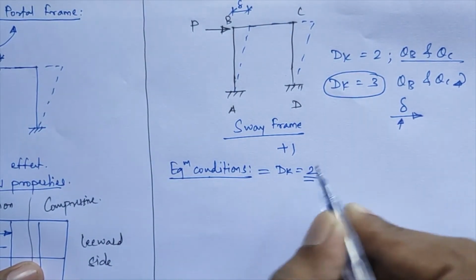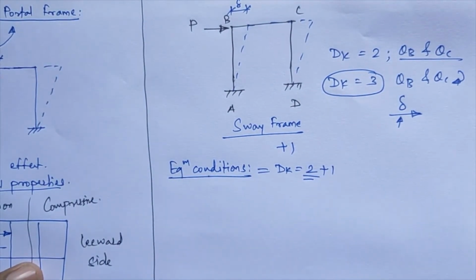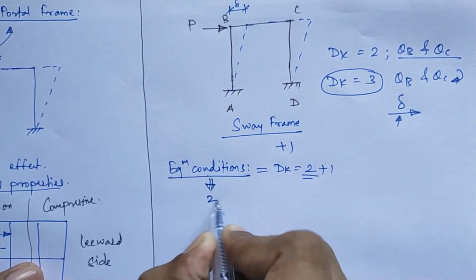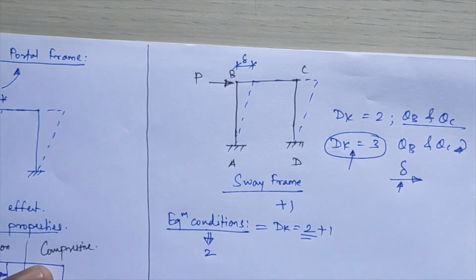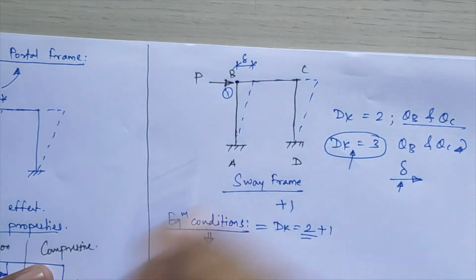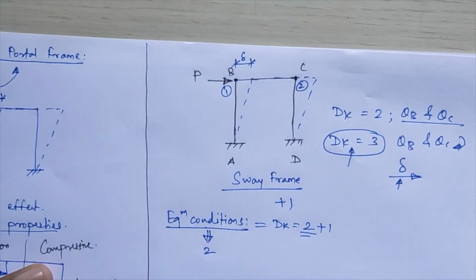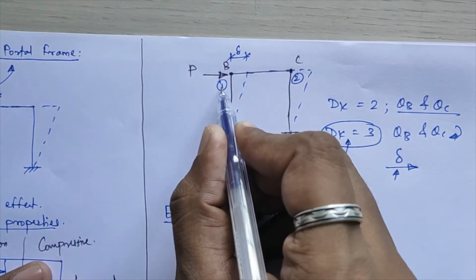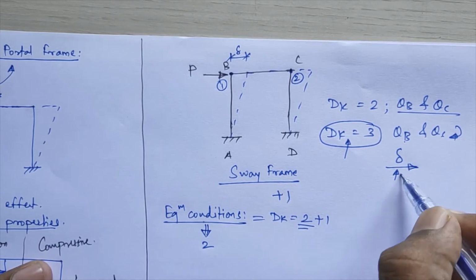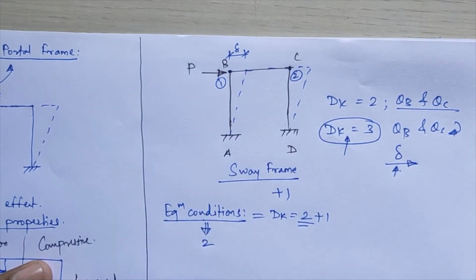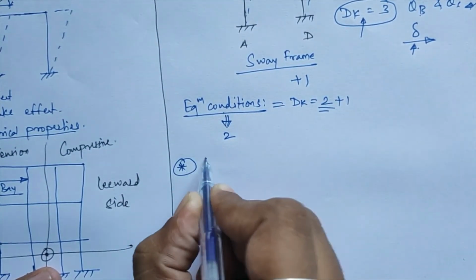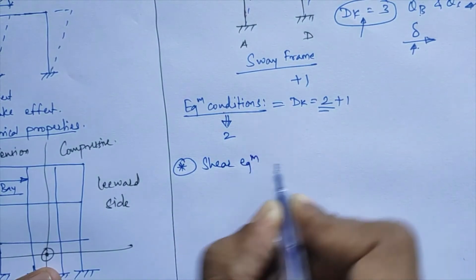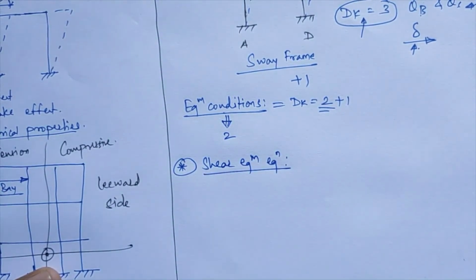What happens is your dk value increases by 1 in case of sway frames, but the equations remain only 2 here. That is, if I consider this example, if this is a sway frame, its dk value comes equal to 3, but its equilibrium conditions will remain only 2. The first condition will come at joint b and the second condition at joint c. So we cannot find 3 unknowns, that is theta b, theta c and delta, from these two conditions of equilibrium. So one more equation is needed, an additional equation. We call it the shear equilibrium equation.